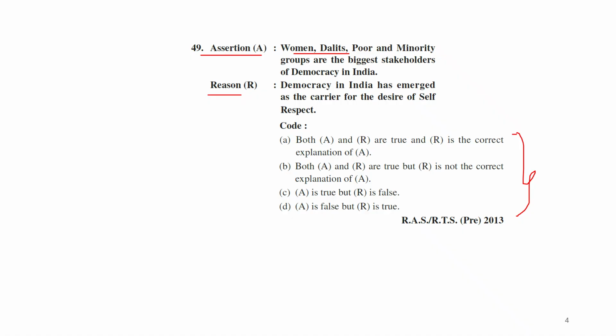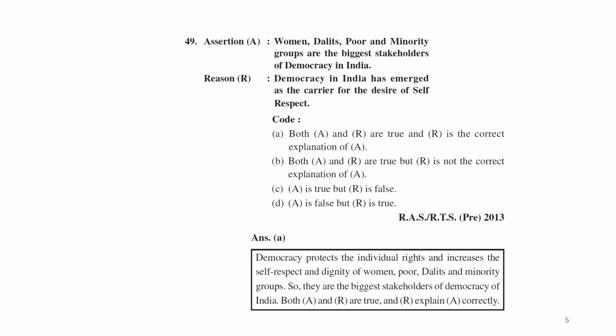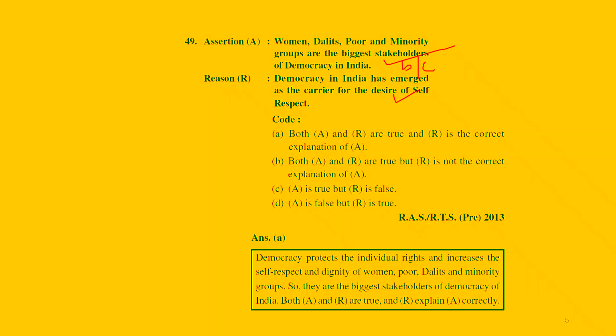Women, Dalit, poor, minority groups are the biggest stakeholder of democracy in India. Democracy in India has emerged as the carrier for the desire of self-respect. Okay, देखते हैं इसका. देखिए दोनों करेक्ट है. Okay, both are correct. And if you put here because, जो democracy के बारे में बोला, democracy in India has emerged as the carrier for the desire of self-respect. Yes. Okay, so that's why option E is correct.